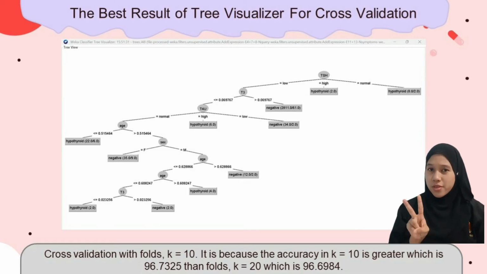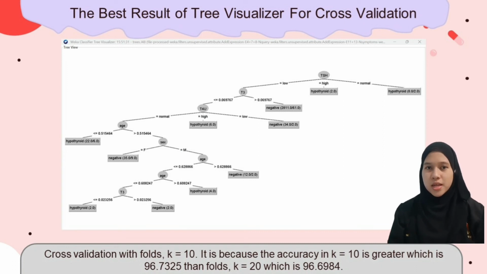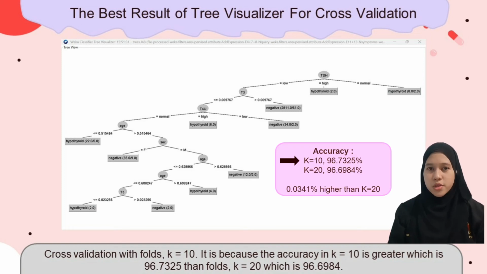Okay, from both tests that we conducted, we know that the best result of the tree visualizer for cross-validation is K equal to 10. It is because the accuracy in K10 is greater, which is 96.7325%, than K equal to 20, which is 96.6984%, with only 0.0349% higher than K equal to 20.